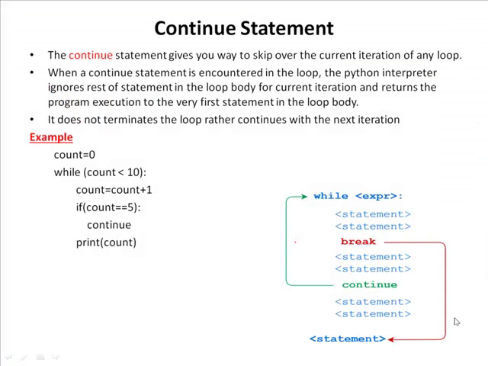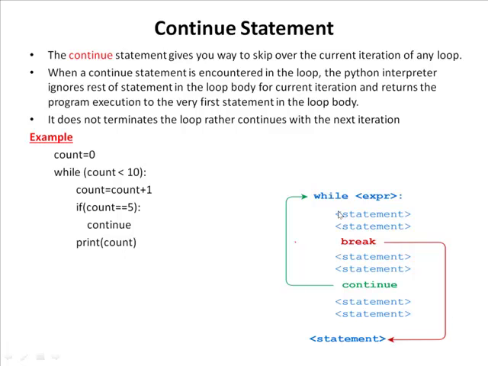This continue statement is used to skip the rest of the code inside the loop for the current iteration only, and the loop does not terminate but continues on with the next iteration. So the difference between the break and continue statements is that the break statement will terminate the loop and exit from the loop, but in the case of the continue statement it terminates only the current iteration but continues on with the next iteration.